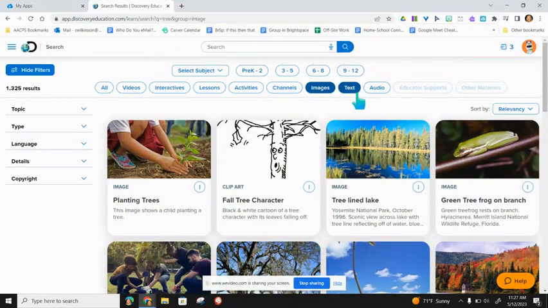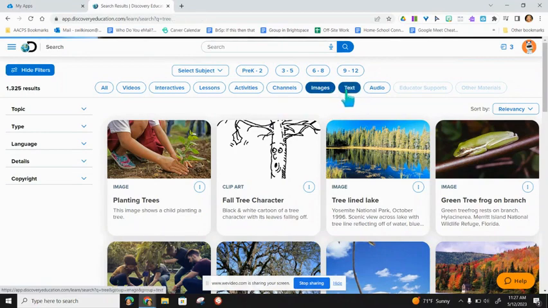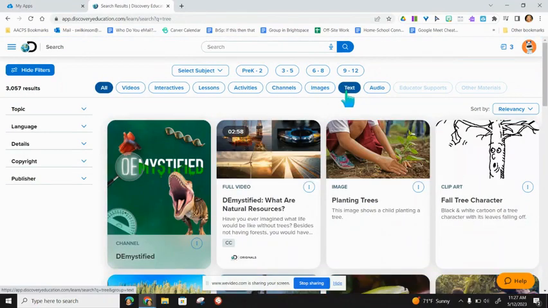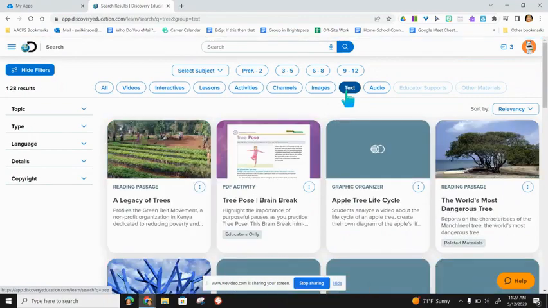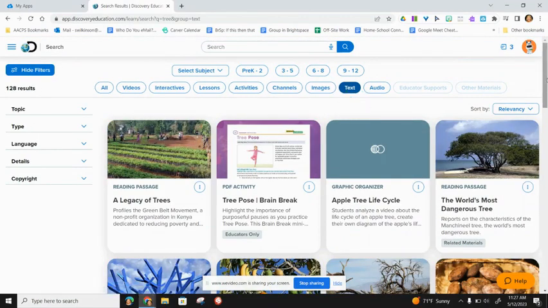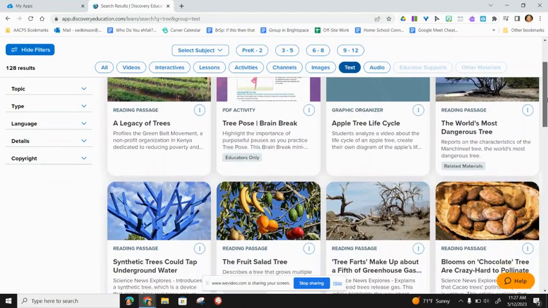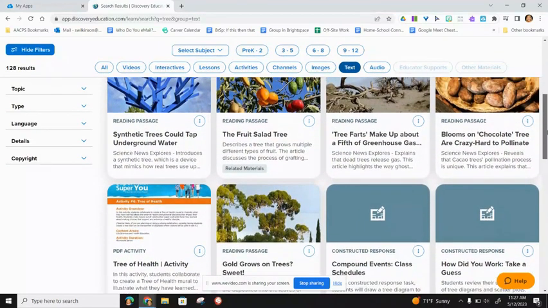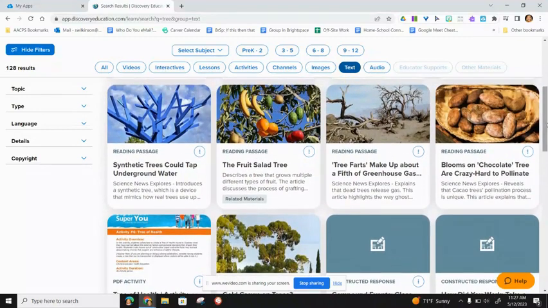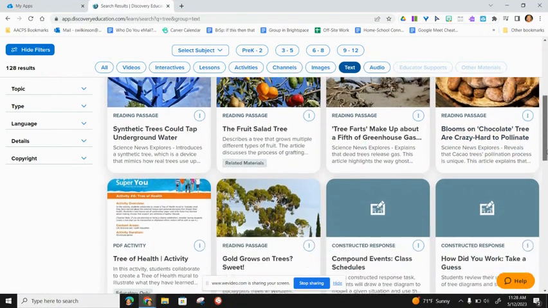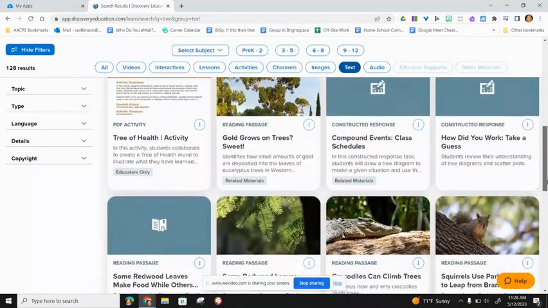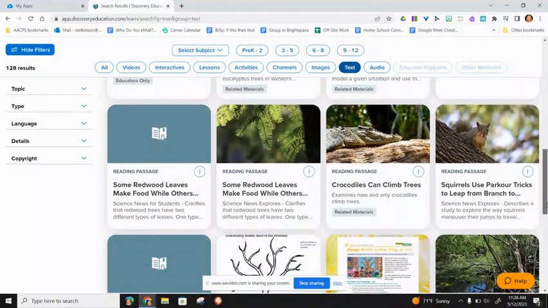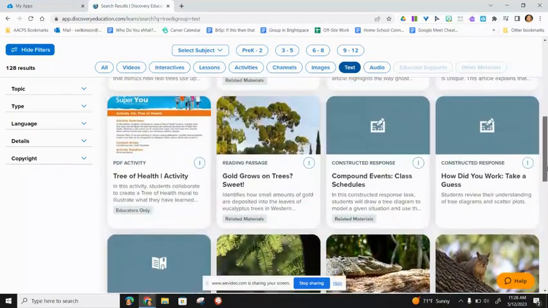The other thing that I really like is searching for text excerpts. So you see I unchecked images. I'm now going to select text, and you'll see as I scroll down again, there are over 100 pieces of text, and most of these passages are typically related to current events, and a lot of them are science related as well. So this is another good option to find some real world articles that are outside of the curriculum, that have been vetted, that have good quality pictures along with them as well.